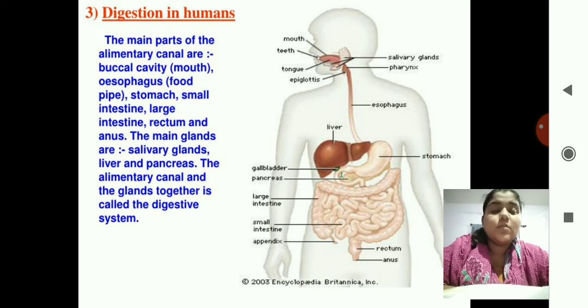You can see down there, there's a food pipe after the mouth, then on the left side there's a liver, below there's a pancreas, and the stomach is there, then the small intestine, and the large intestine covers the small intestine. Then there's a rectum, and at the last part it is the anus, where the excretory system is working.